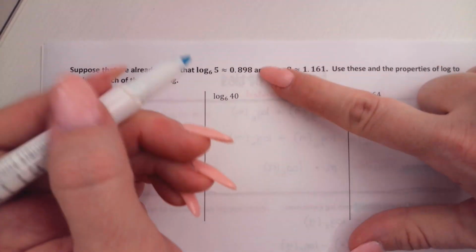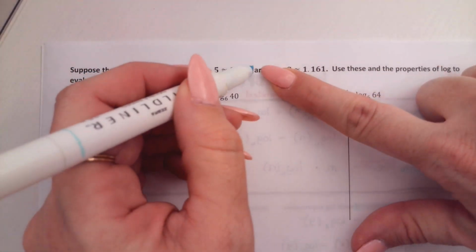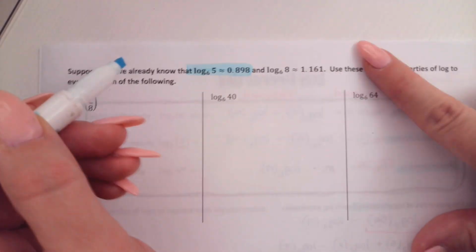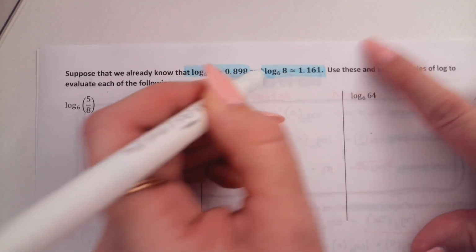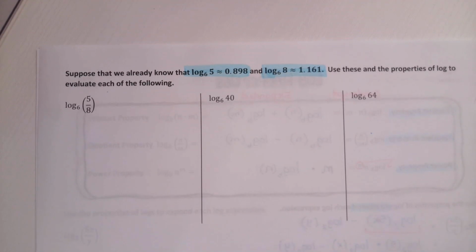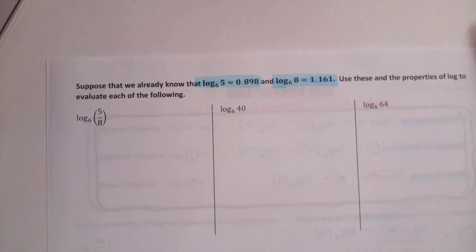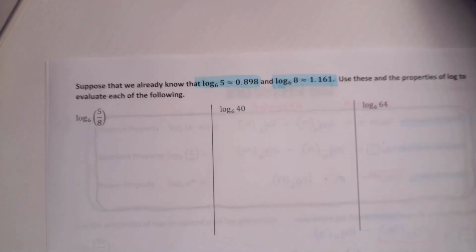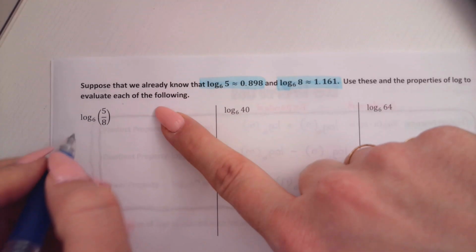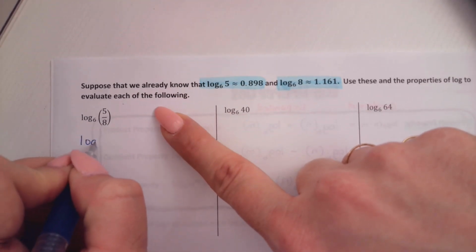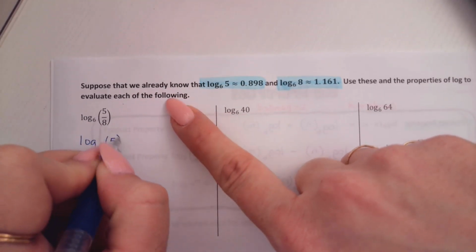Suppose we already know we're given two values. We're given that log base 6 of 5 is 0.898, and we're given that log base 6 of 8 is 1.161. You can actually use your properties to evaluate these. So if I have log base 6 of 5/8, I can use my quotient property and say, well, that's log base 6 of 5.